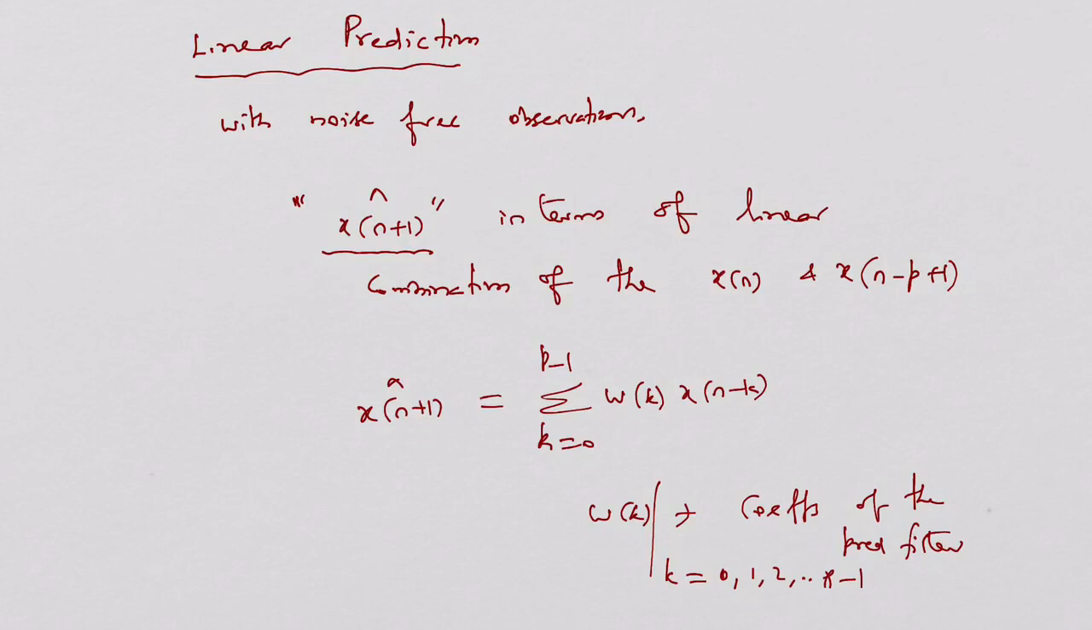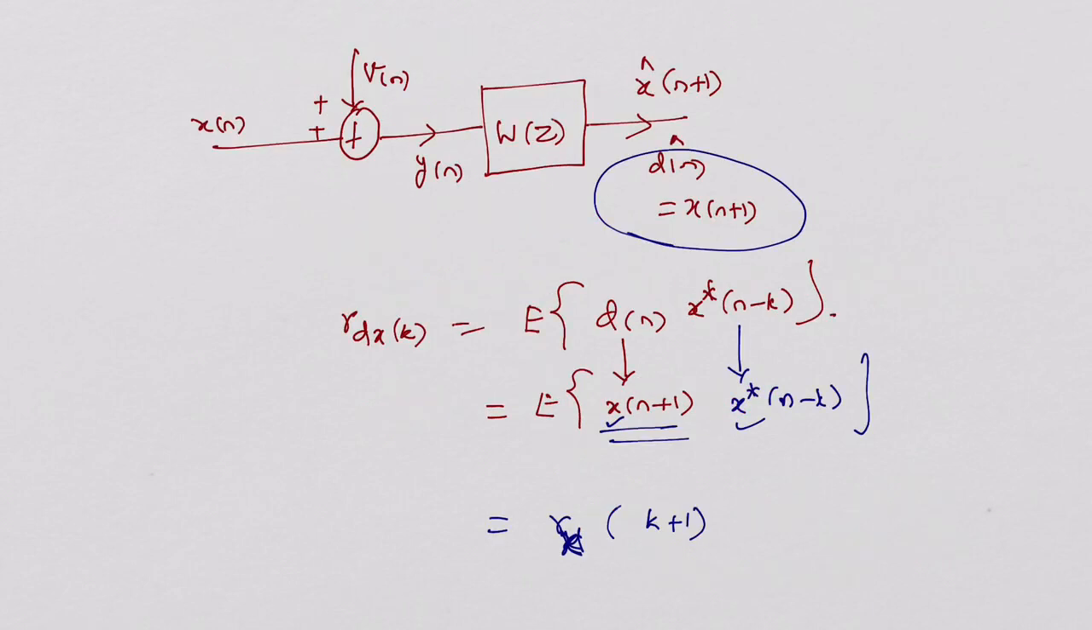What are w of k? W of k are coefficients of the predictor, k is equal to 0, k is equal to 1, k is equal to 2, k is equal to 3, up to k is equal to p minus 1. So let's think about rdx of k, how it gets converted based on the assumptions and other things.